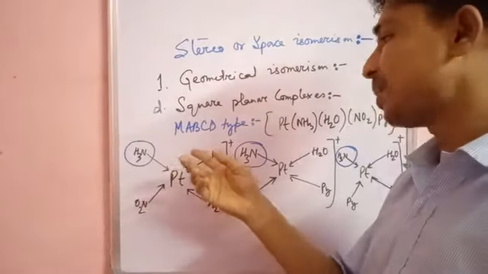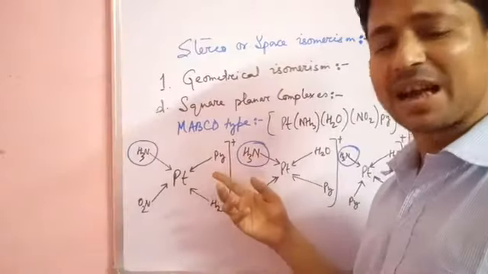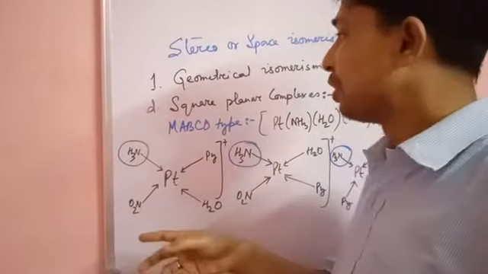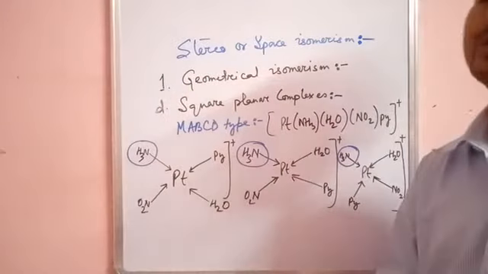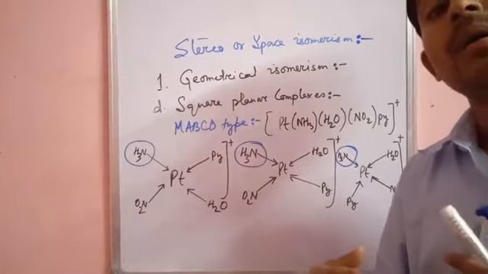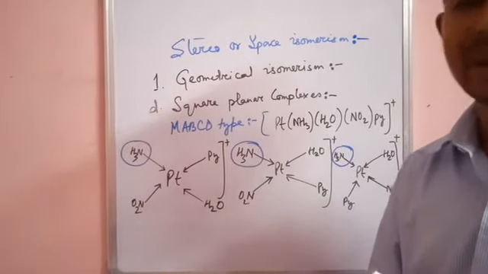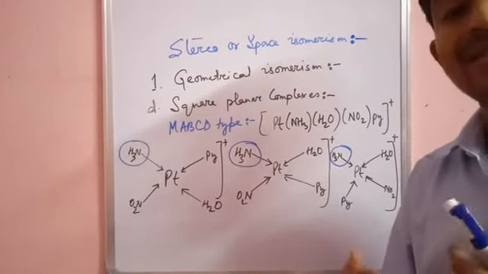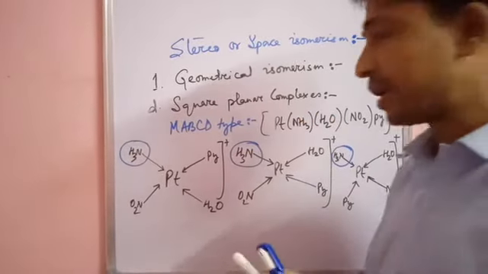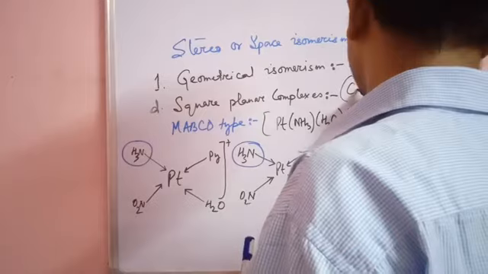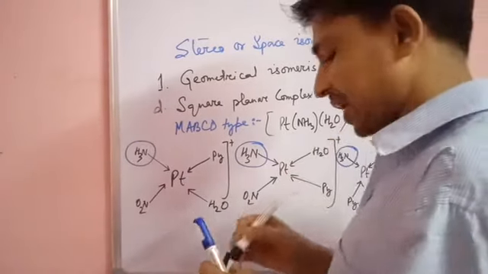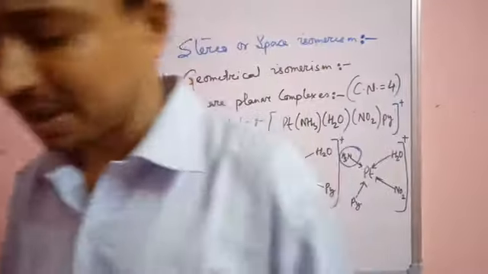These two critical things will not come into your mind fluently at the time of examination unless you practice. So we have studied geometrical isomerism of square planar complexes, where the coordination number is 4. Next we are left with geometrical isomerism of octahedral complexes, where the coordination number is 6.